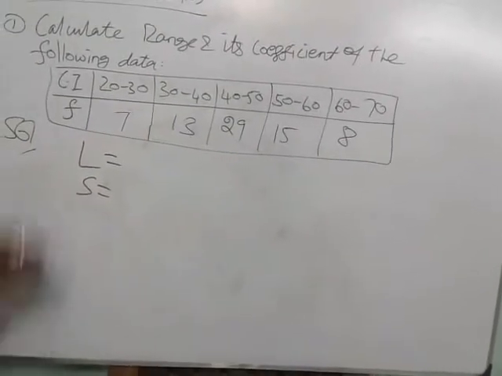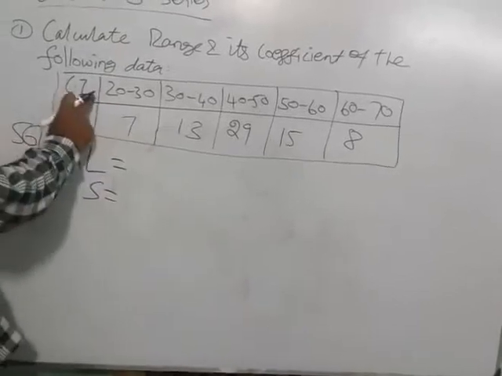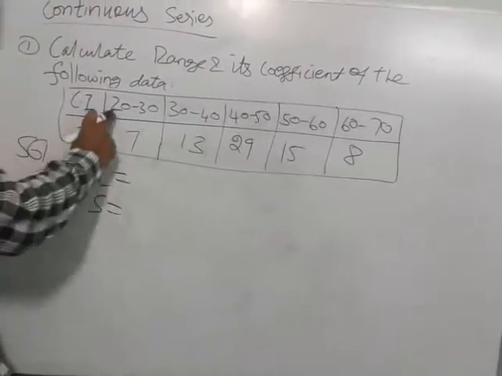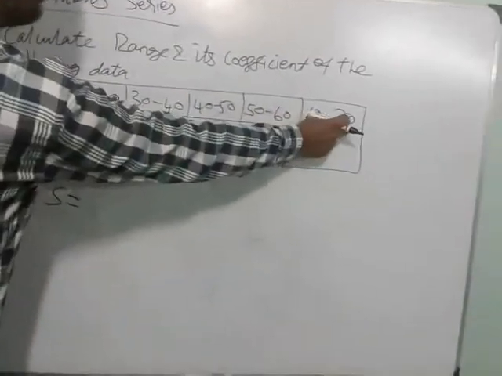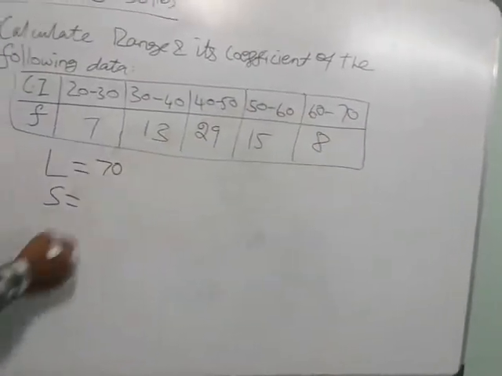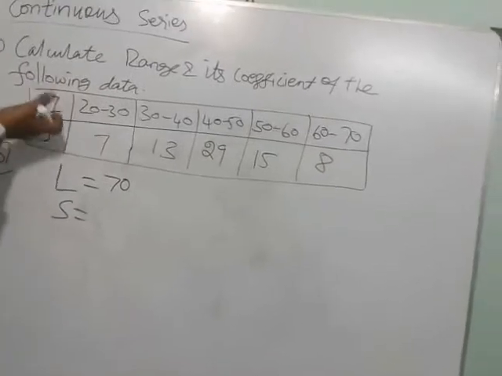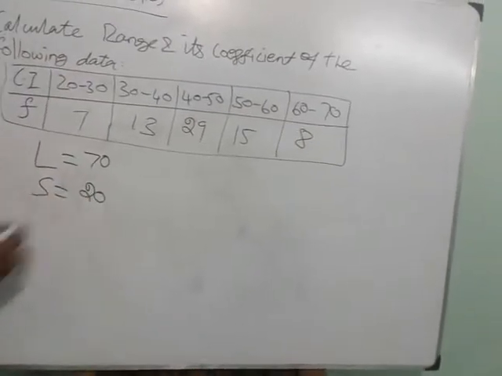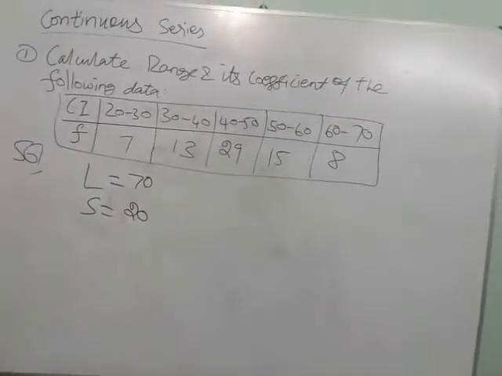Here also don't see the frequency. In the class interval, what is the last value? That is the highest value. The last value is 70. This is our highest value, so that is our largest value, L. What is the smallest? What is the starting value? 20. That is our lower one. So S equals 20. I hope you understand the concept.